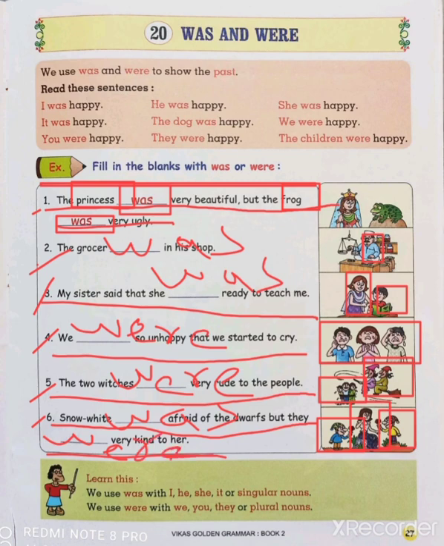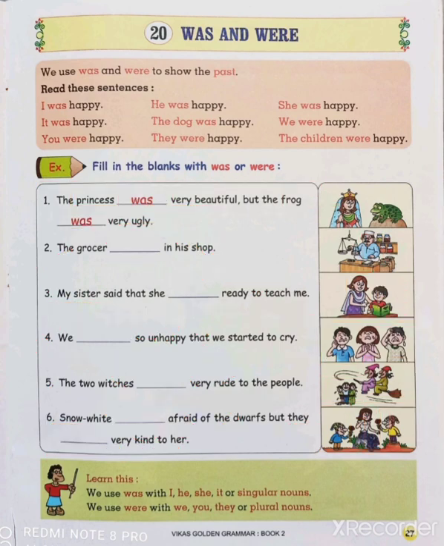Okay students, so did you understand the concept of was and were, and with what it will be used and how it will be used? So understand only one thing. We use was with I, he, she, it or any singular nouns, and we use were with we, you, they or plural nouns.